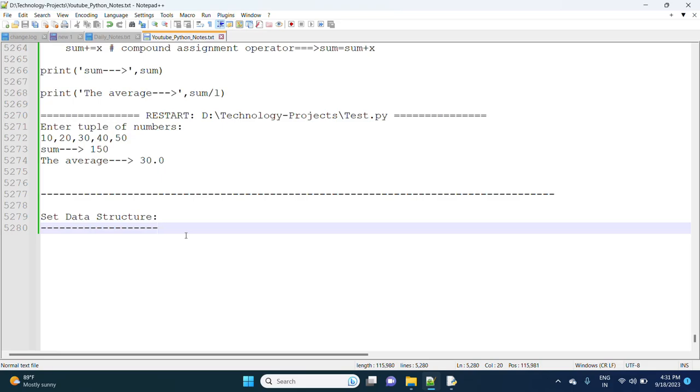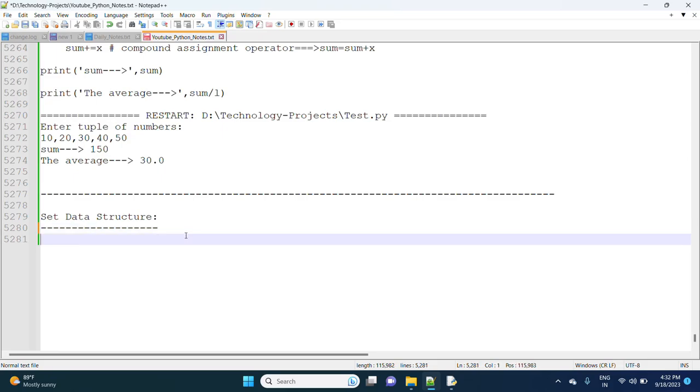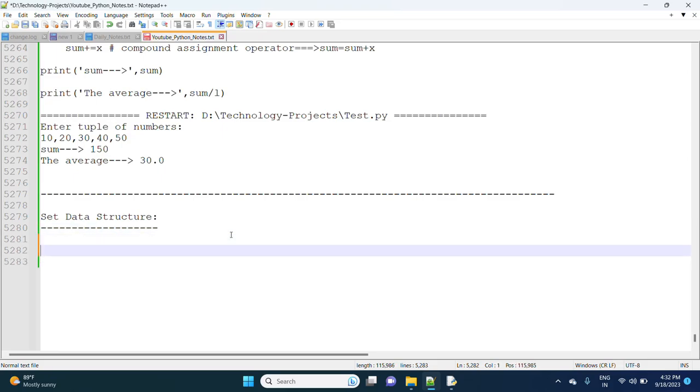But there are some differences: only the list is mutable, the tuple is immutable. In the same way, for set there are some properties, and I'm going to explain each and every point now.